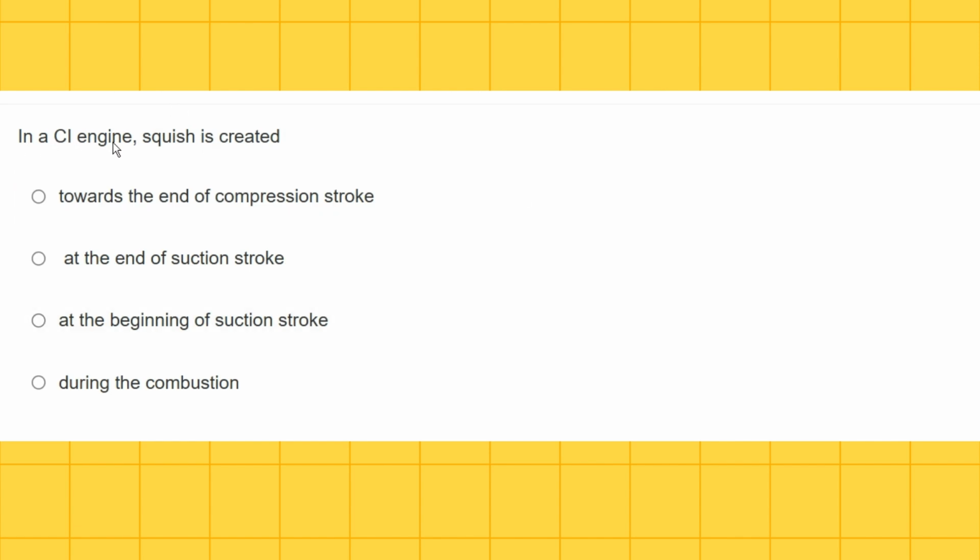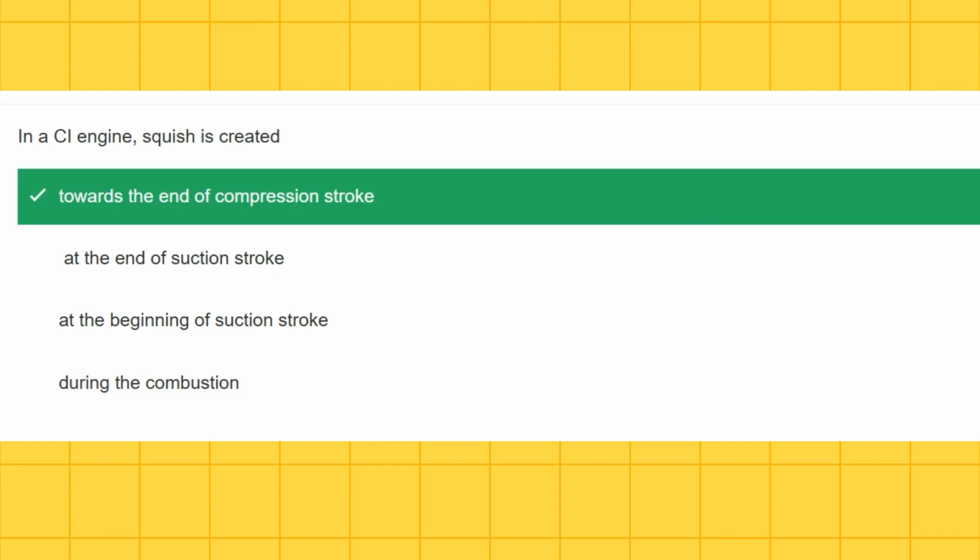In a CI engine, compression ignition engine, squish is created towards the end of compression stroke, at the end of suction stroke, at the beginning of suction stroke, during the combustion. The answer is towards the end of compression stroke.